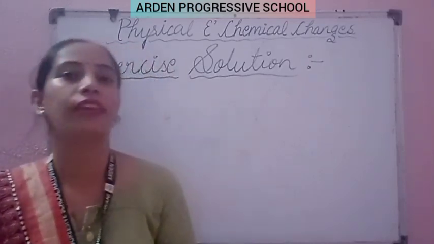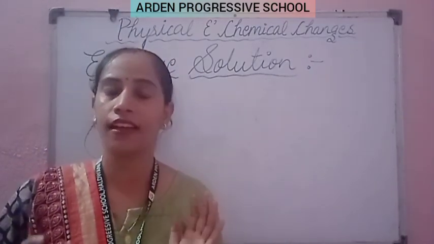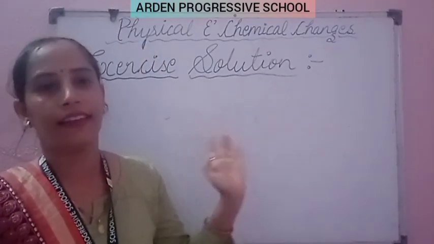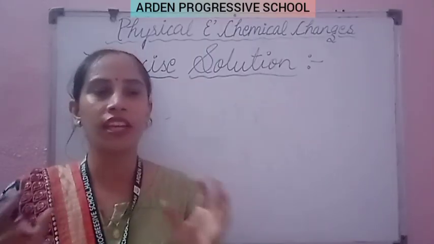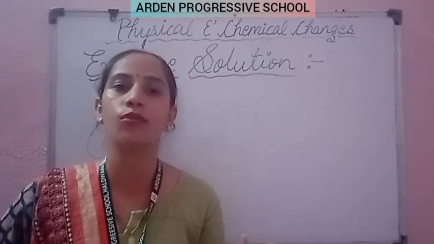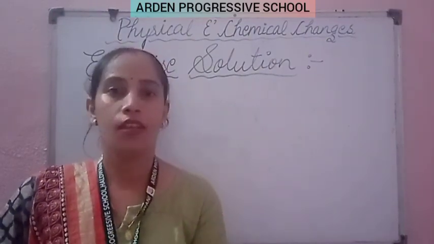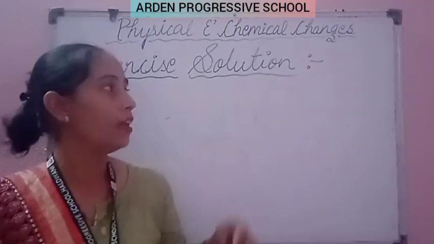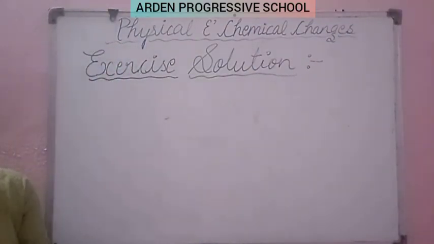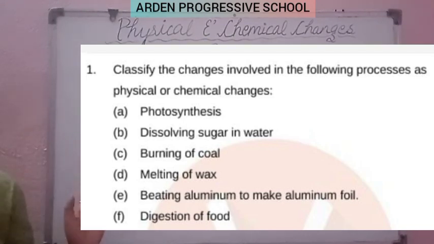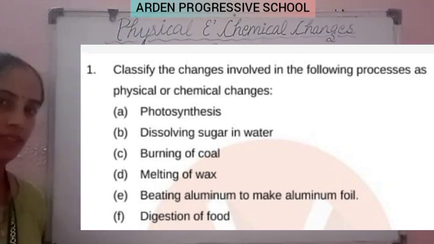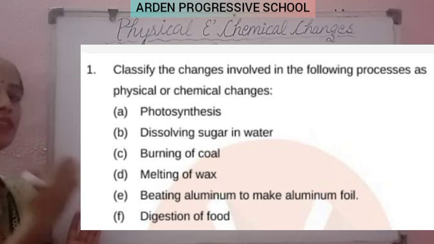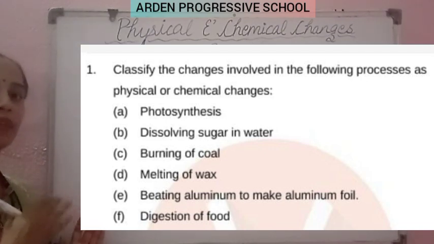So students, we have completed chapter 6, that is physical and chemical changes. Today we are going to discuss the exercise question answers of the chapter. The first question is present on your screen. You have to classify the changes involved in the following processes as physical and chemical changes. Clear? You have to tell which one is the physical change and which one is the chemical change.